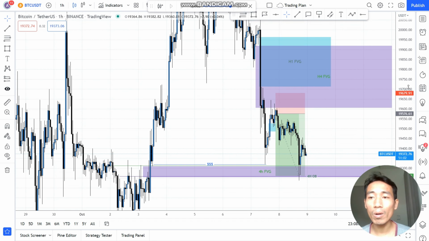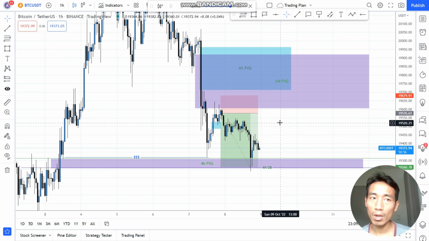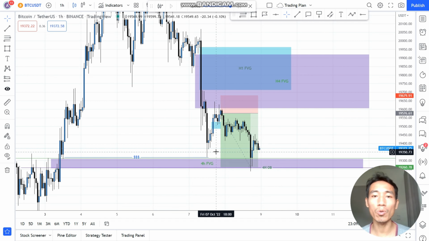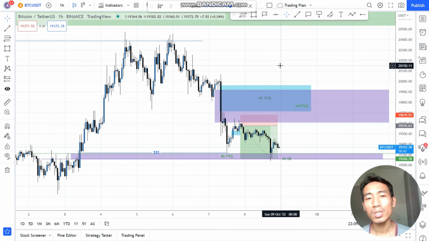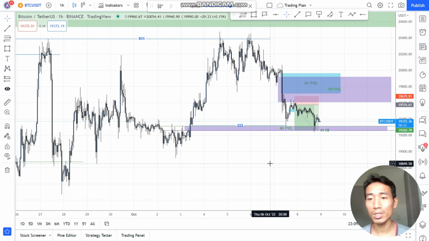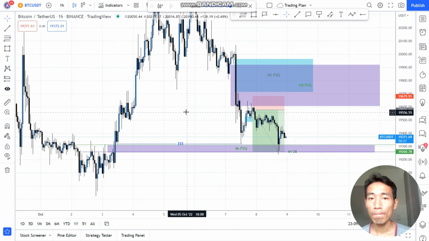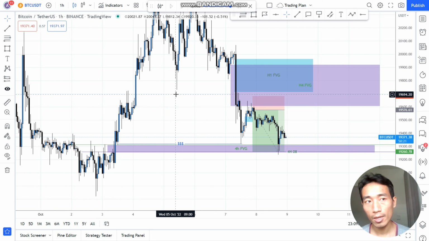Well, some may call it luck, but for me it's not. If you practice ICT concepts for a while, you will see the kind of thing where price goes right into that level and then just goes straight up or even deeper. It happens all the time. It's like the price action is insane, and if you are not seeing that, it doesn't mean that it's not happening. Okay, so basically that is what I am doing for this trade.